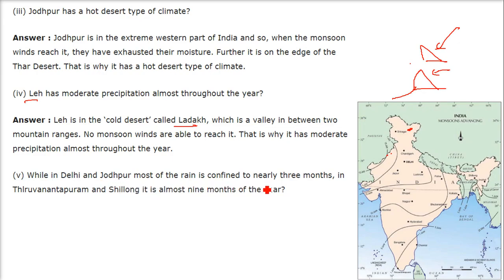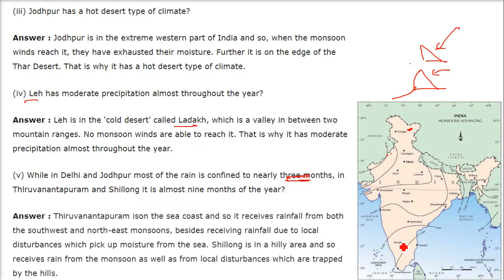Next question is, while in Delhi and Jodhpur most of the rain is confined to nearly 3 months, in Thiruvananthapuram and Shillong it is almost 9 months of the year. The reason is, Thiruvananthapuram is on the sea coast and it receives rainfall from both the southwest monsoon and the northeast monsoon, besides receiving rainfall due to local disturbances, while these winds are picking up moisture from the sea. Shillong in this case is a hilly area and so receives rainfall from the monsoon as well as from the local disturbances, which are trapped by these high mountains and hill area.